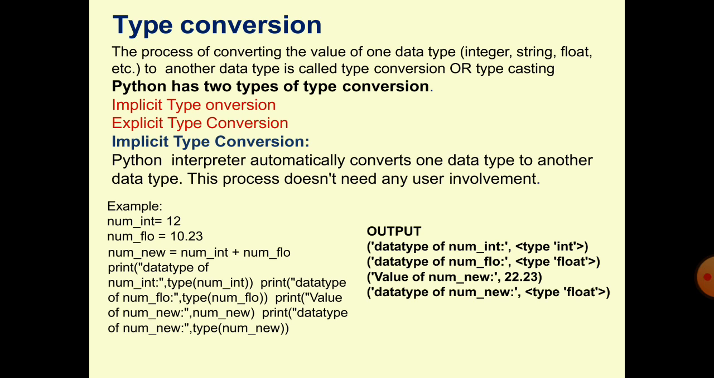Type conversion. Type conversion is converting one data type into another type. Conversion of one data type into another type is known as type conversion or type casting. In other words, the process of converting one data type's values into another type is called type casting or type conversion. Type casting is of two types: implicit and explicit.